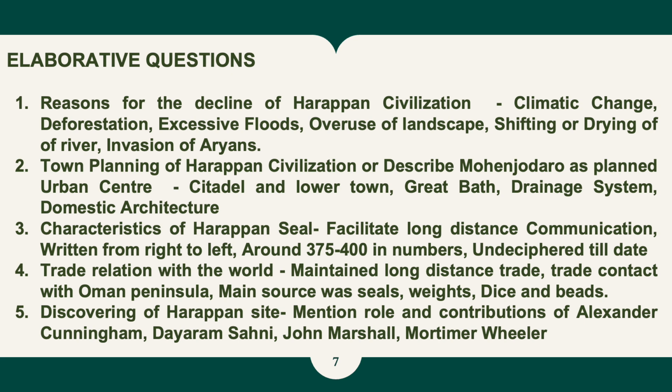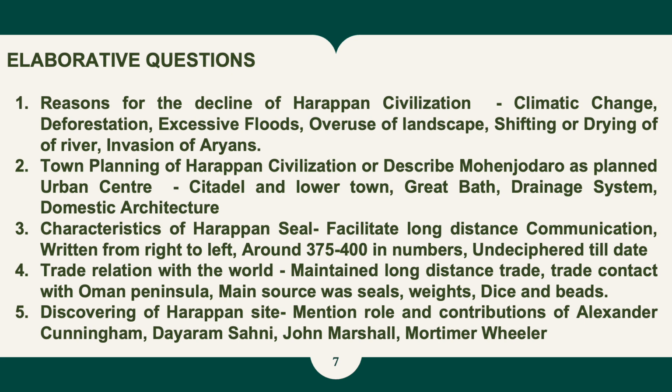Third question is characteristics of Harappan seal, and you have to include points like how it helped to facilitate long distance communication, and it is written from right to left, and it is found around 375 to 400 in number, and it's still undeciphered like that.